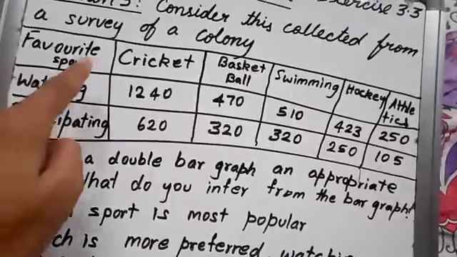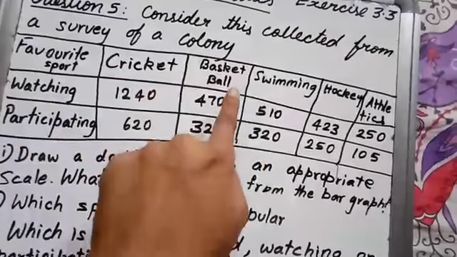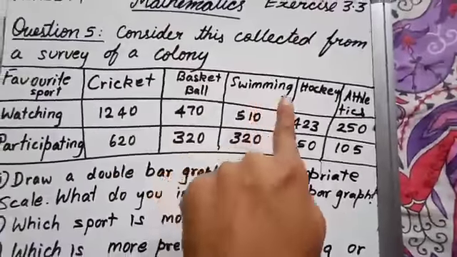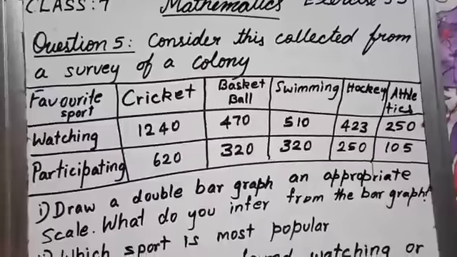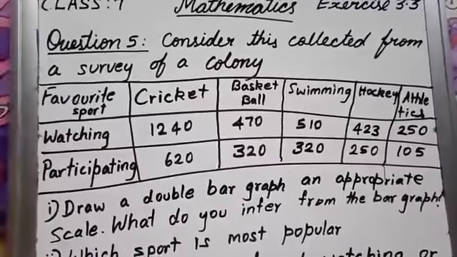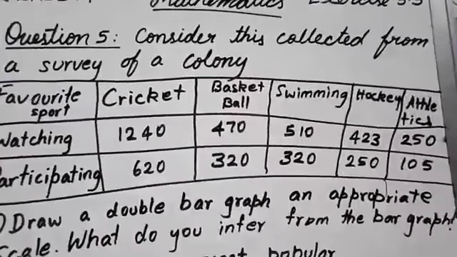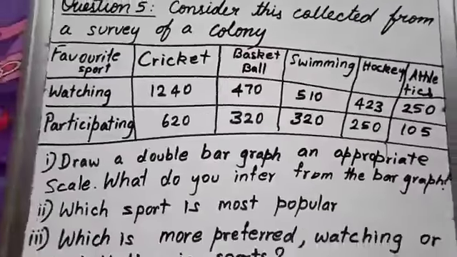Favorite sport: cricket, basketball, swimming, hockey, athletics. Then watching and participating. The numbers of people watching are 1240, 470, 510, 423, 250. Participating are 620, 320, 320, 250, 105. Dear students, this is the given information. Now let us see the questions.